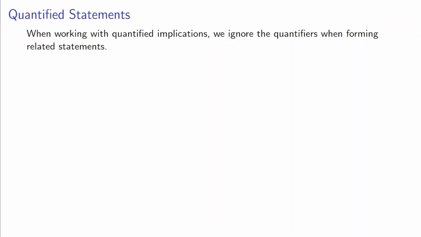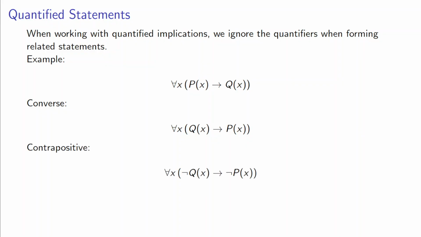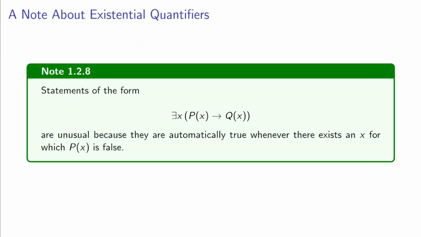Quantified statements. So when working with quantified implications, namely implications that include the for all or the there exists, we ignore the quantifiers when forming related statements. So for example, we might have a statement for all x, if p of x, then q of x. The converse is for all x, if q of x, then p of x. So we don't do anything with that for all x when we describe the converse. It just comes along for the ride. Same thing, contrapositive for all x, if not q of x, then not p of x, and the inverse for all x, if not p of x, then not q of x.